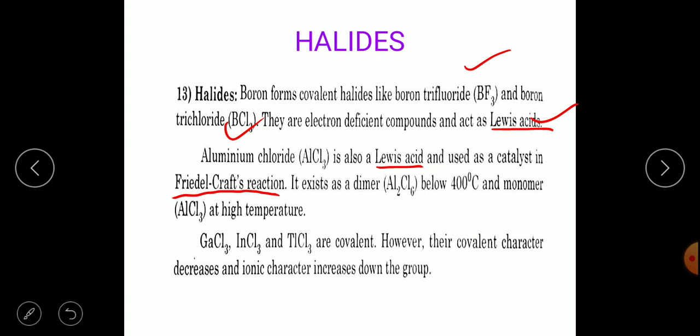So there is a named reaction called the Friedel-Crafts reaction, in which aluminium chloride is usually used as a catalyst. It exists as a dimer, that is Al2Cl6, below 400 degrees Celsius and as a monomer, that is AlCl3, at high temperature. Gallium chloride, indium trichloride and thallium trichloride are also covalent in nature. However, their covalent character decreases and ionic character increases down the group.